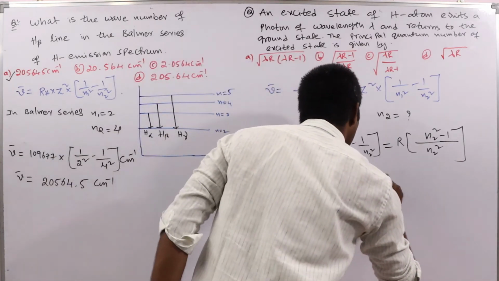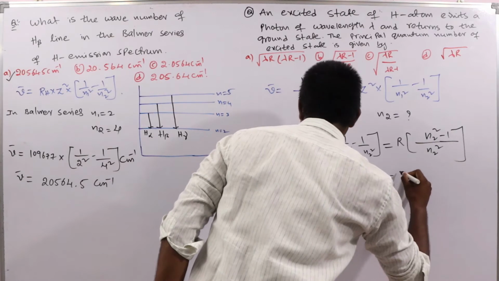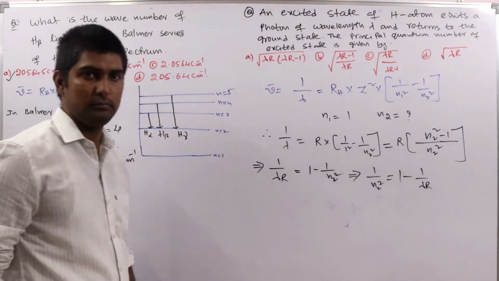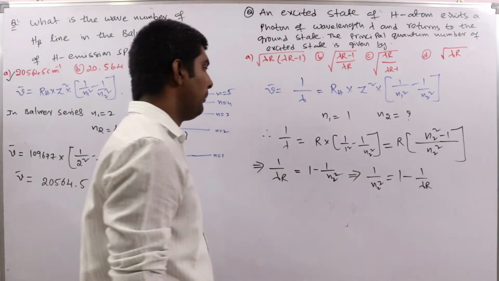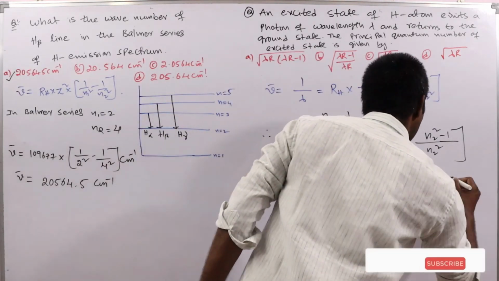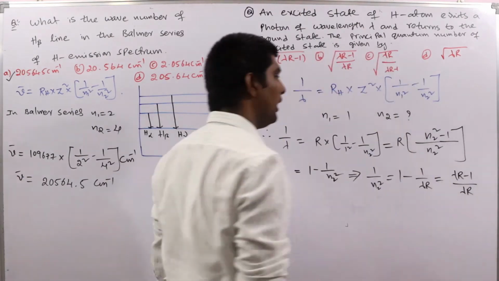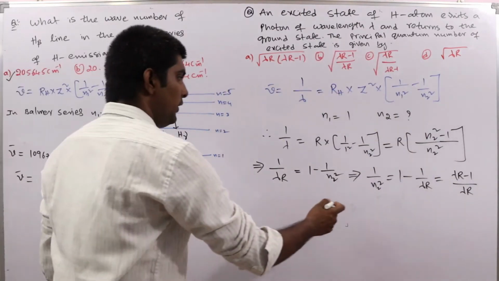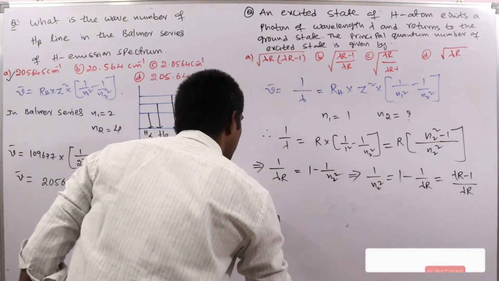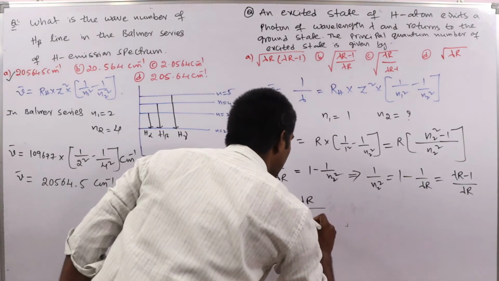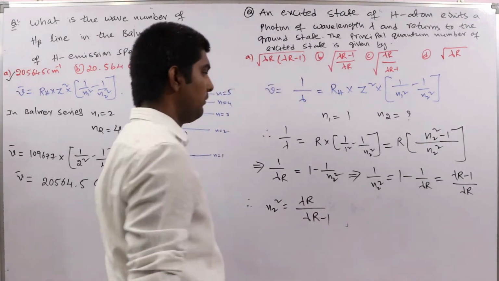So we get 1 by N2 square equal to 1 minus 1 by lambda R. That is equal to lambda R minus 1 by lambda R. If you take the reciprocal, therefore N2 square equals lambda R by lambda R minus 1.